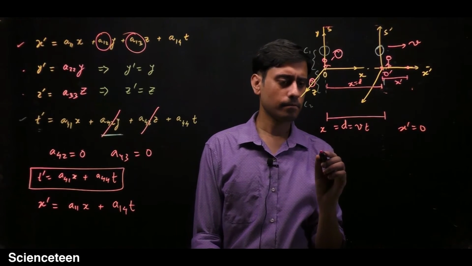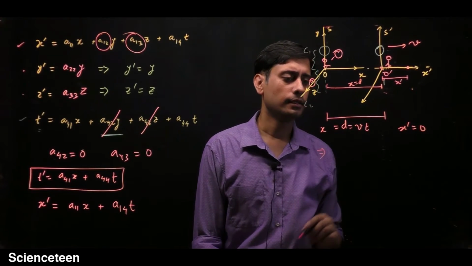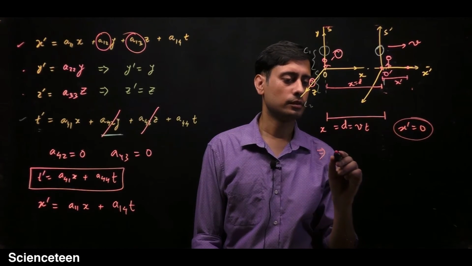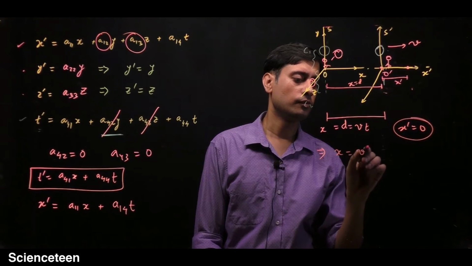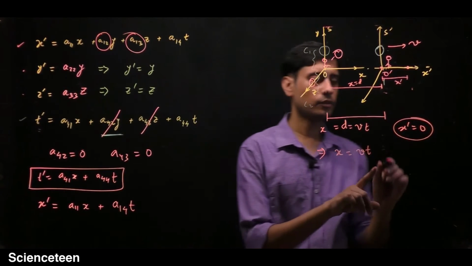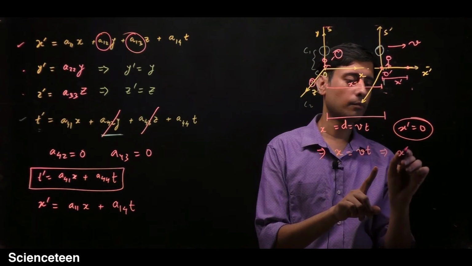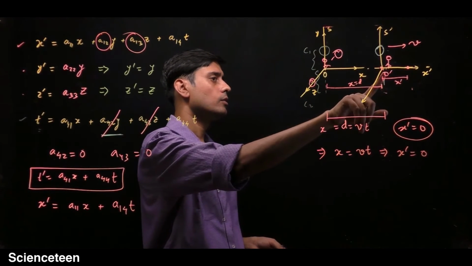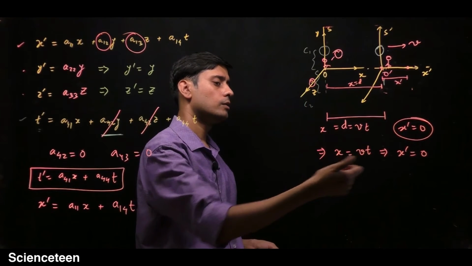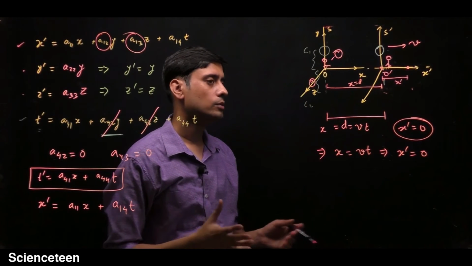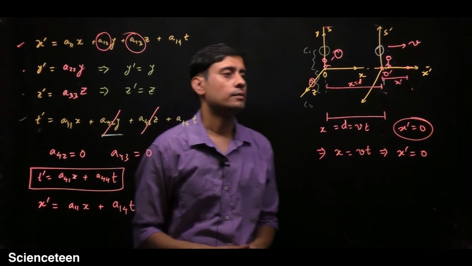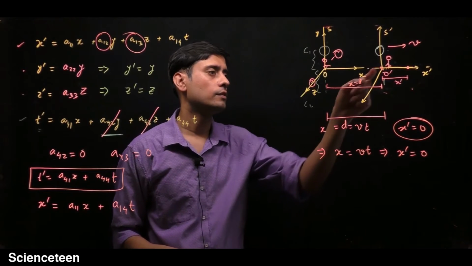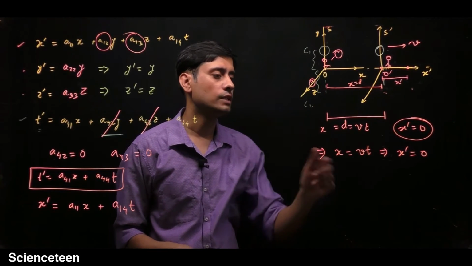So for x prime to be 0, x should be equal to vt. If x is equal to vt, this implies x prime is equal to 0.